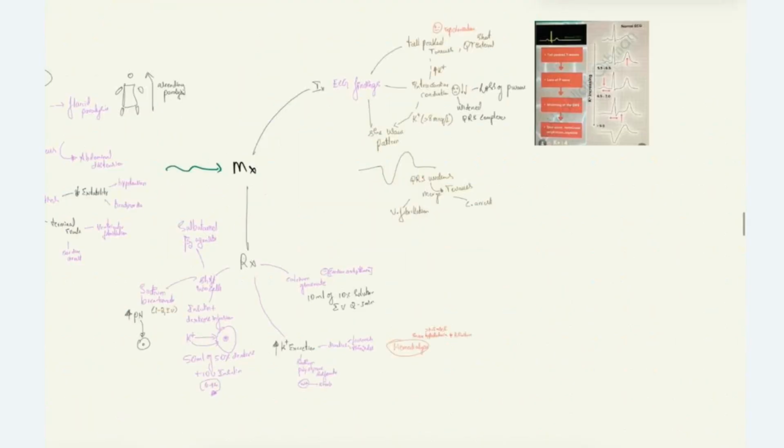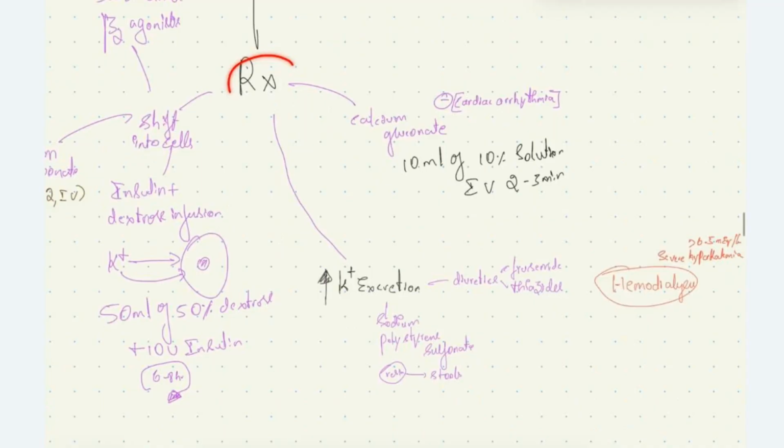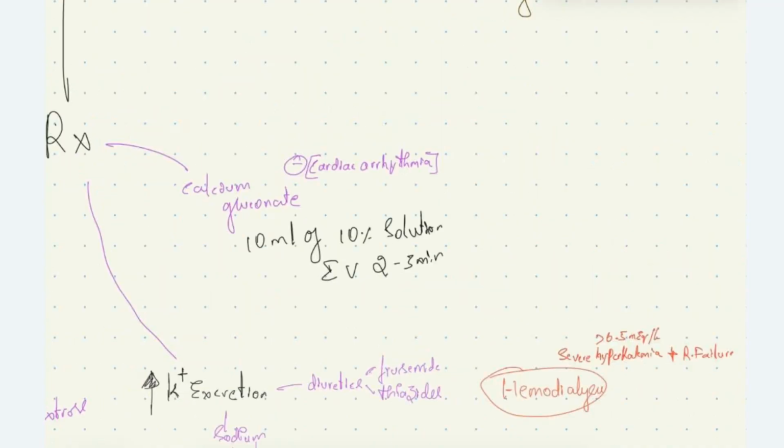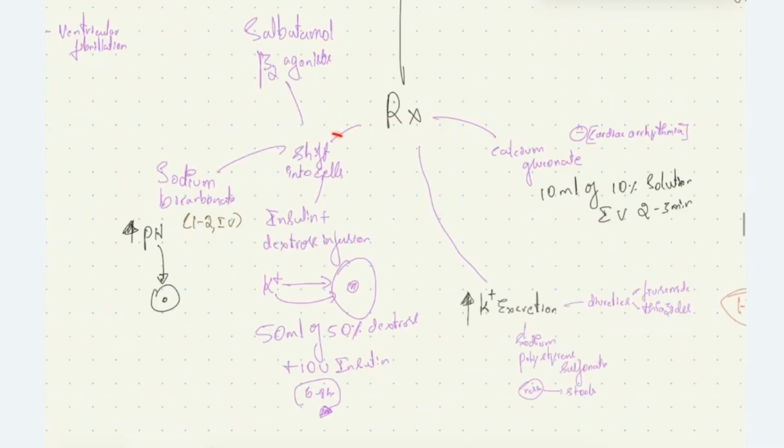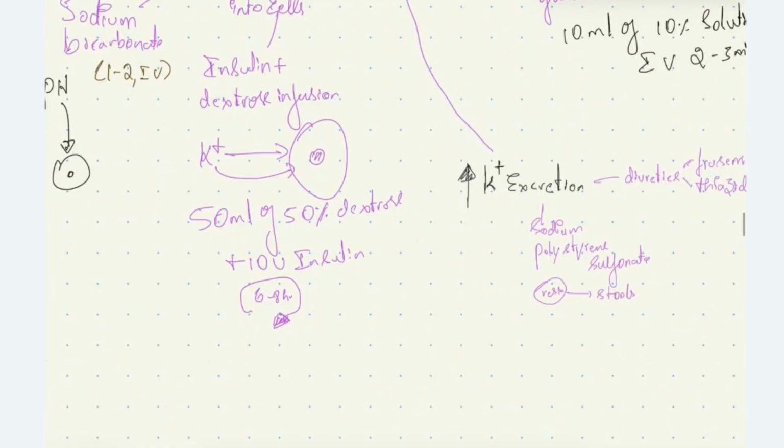The treatment of this disease, to prevent cardiac arrhythmia like ventricular fibrillation, we give calcium gluconate, 10 ml of calcium gluconate in 10% solution, IV given over 2 to 3 minutes. Then to increase the shift of potassium from the blood to the cells, we can use insulin and dextrose infusion, which causes shift of potassium into the cells. We can use 50 ml of 50% dextrose with 10 units of insulin every 6 to 8 hours.